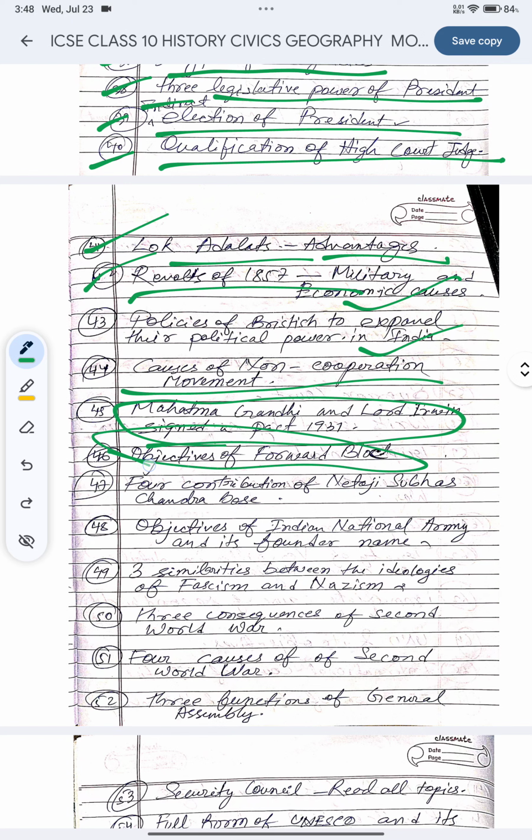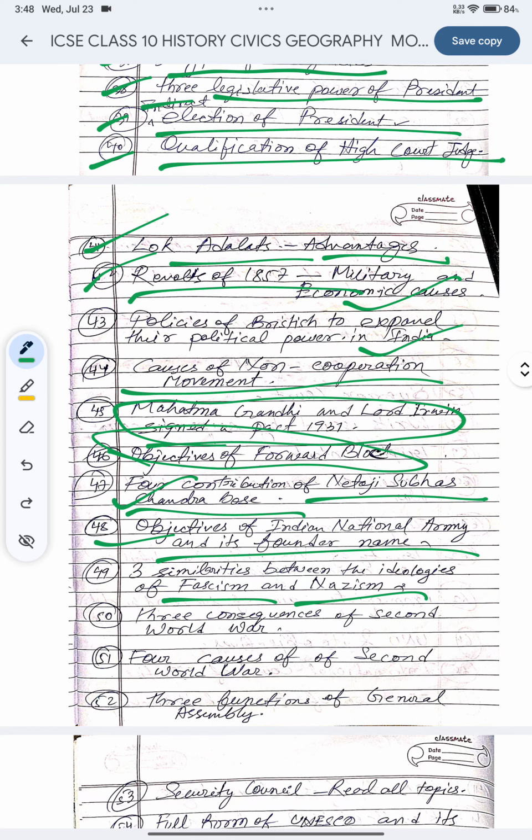Objective of the Forward Bloc, very very important. Four contributions of Netaji Subhash Chandra Bose, important. Objective of the Indian National Army, important. Three similarities between the ideologies of fascism and Nazism. What are the three similarities, not differences, of Nazism and fascism? Easily found in the book. Everything is given in the book.